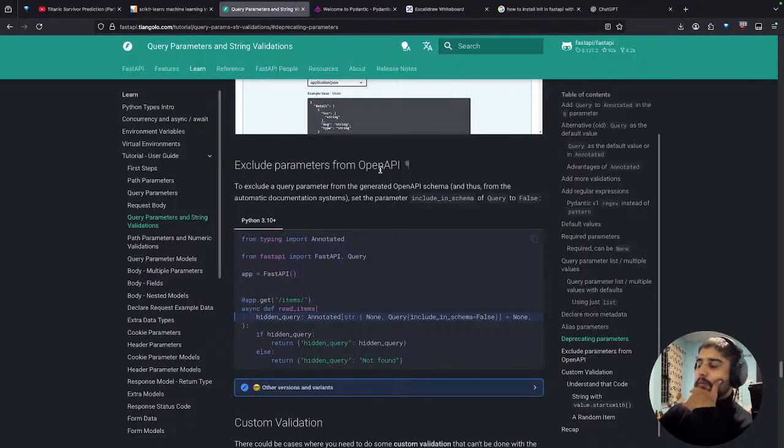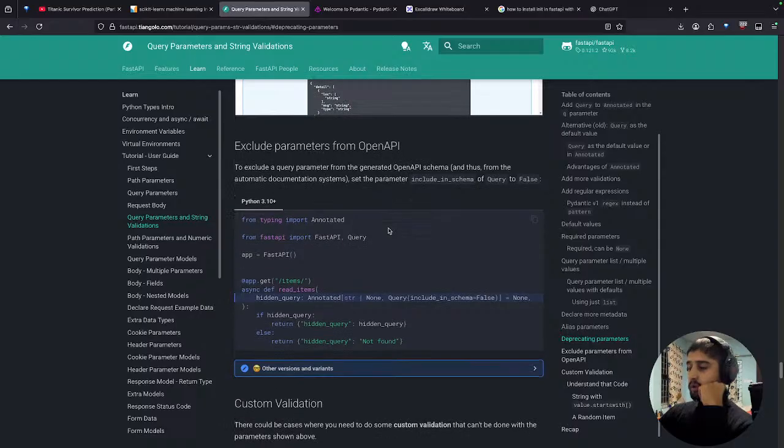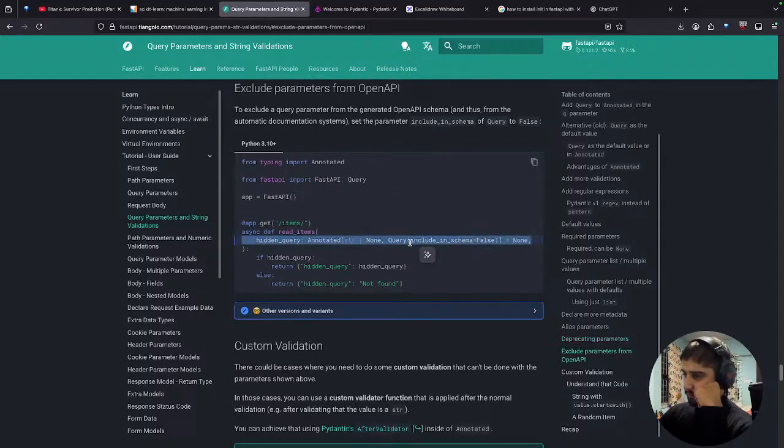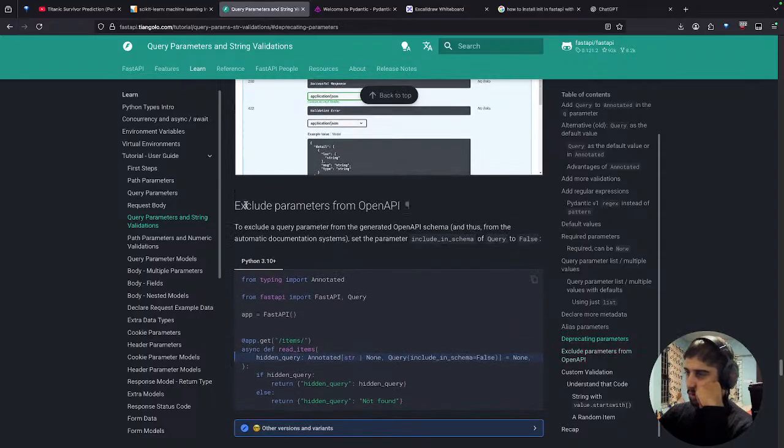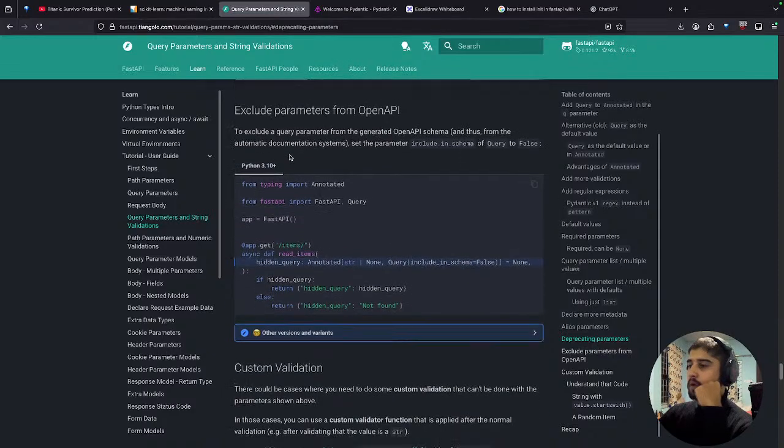Exclude parameter from OpenAPI. To exclude a query parameter from the generated OpenAPI URL, set it to false. I didn't get it. Okay, let's search this one.